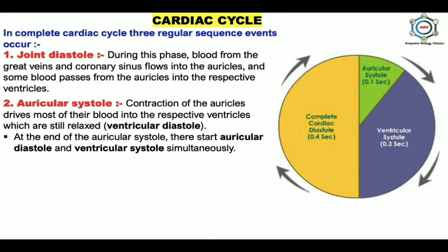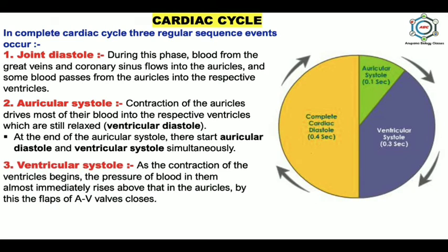At the end of auricular systole, auricular diastole and ventricular systole start simultaneously. During auricular contraction, the sphincters at the opening of the great veins close and the root is compressed. Because of this, the openings are blocked.